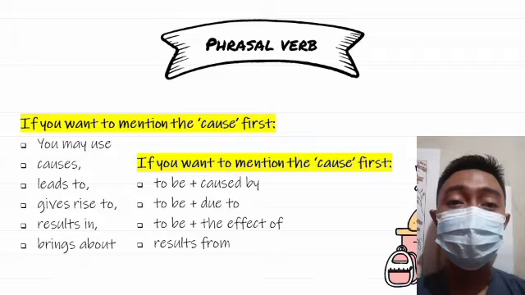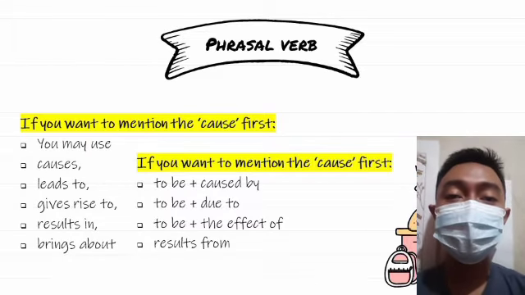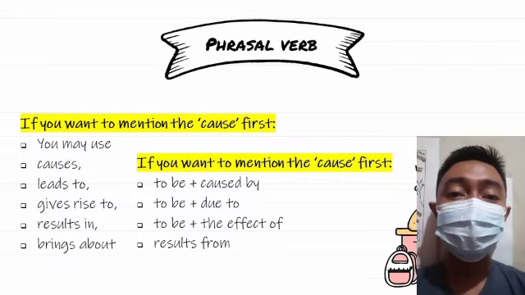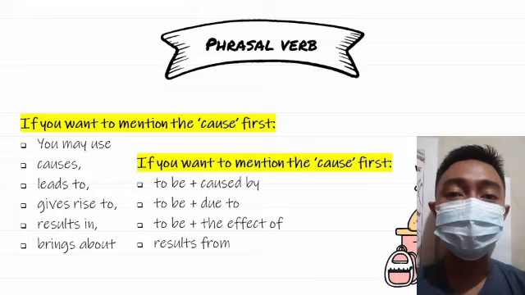Next is about phrasal verbs to show cause and effect. The difference between phrasal verbs and the previous 6 conjunctions is that the previous 6 conjunctions are used to connect one sentence with another sentence, or cause sentence with effect sentence, but the phrasal verbs are used to connect a part of a sentence with another part of the sentence, like a subject with object.